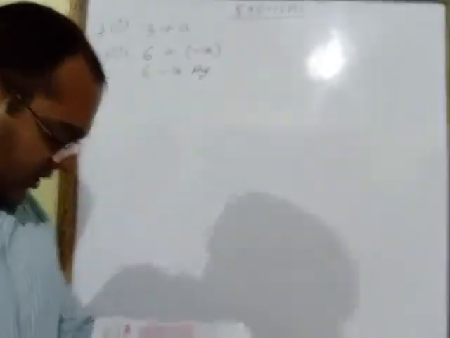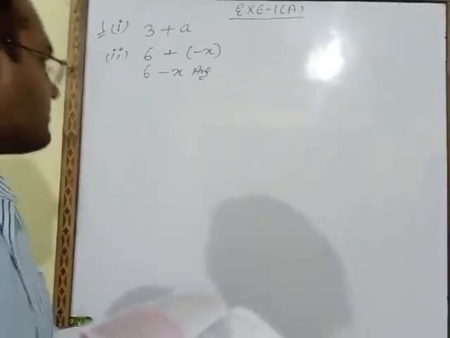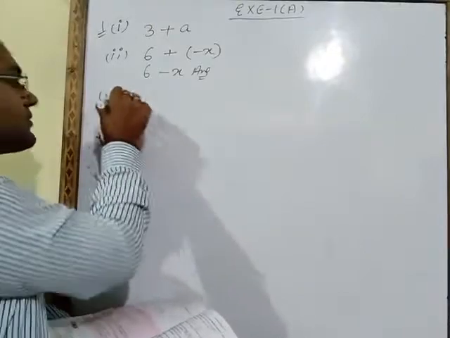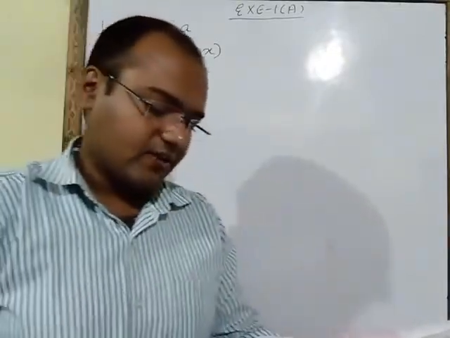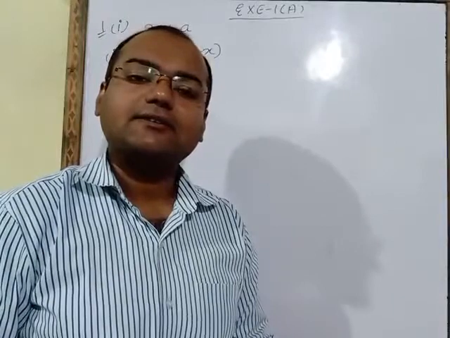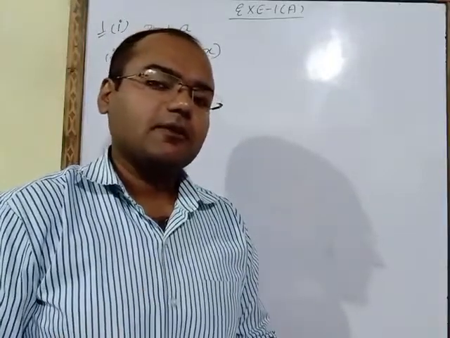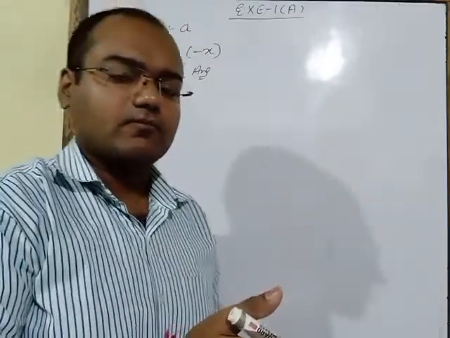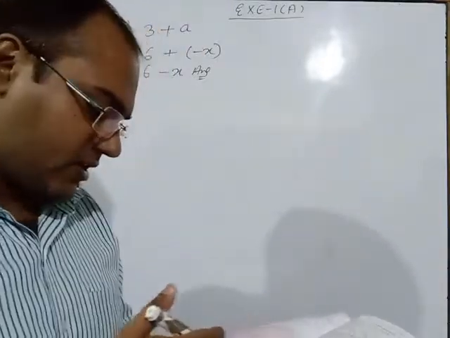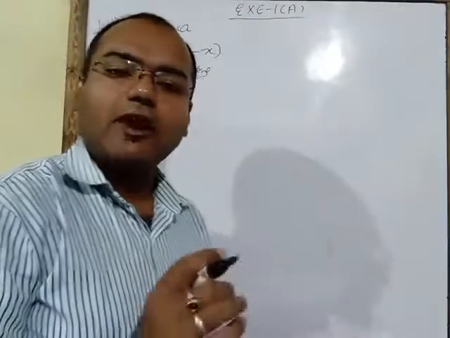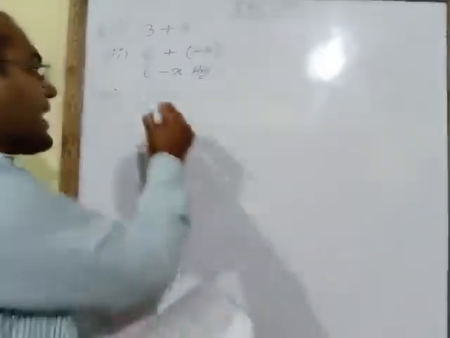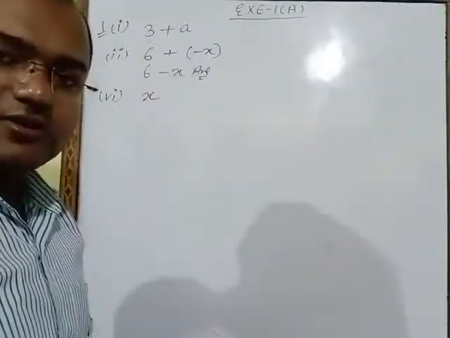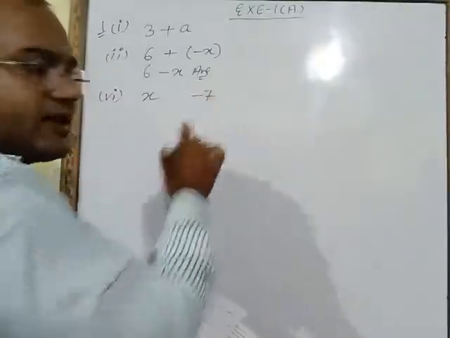Now see another part. Sixth part. Minus 7 subtracted from x. Subtract is coming. For subtract, a rule is there. The number which is written after from, that we have to write first. What is written after from? x is written. So we will write x first. And the other number is minus 7. That minus 7 we have to write later.